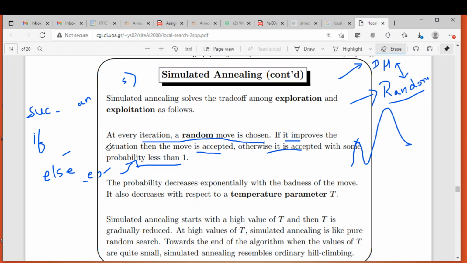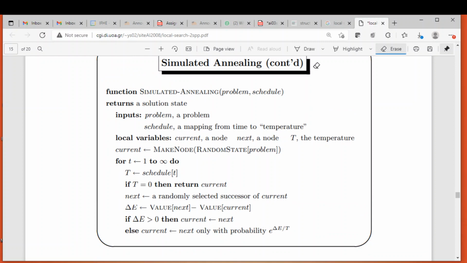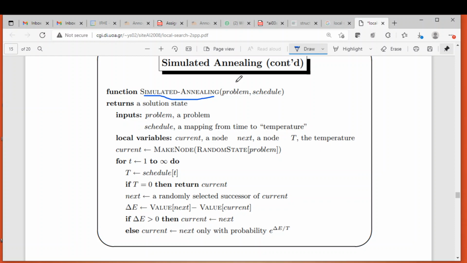Fine. So let us see the algorithm. This is the algorithm for simulated annealing. It's a very simple algorithm. The algorithm name is simulated annealing. It takes the problem and the schedule. The schedule is a mapping from time to temperature, because we need a control parameter. Time represents how long the algorithm is running. It returns a solution state. The inputs are the problem and the schedule.